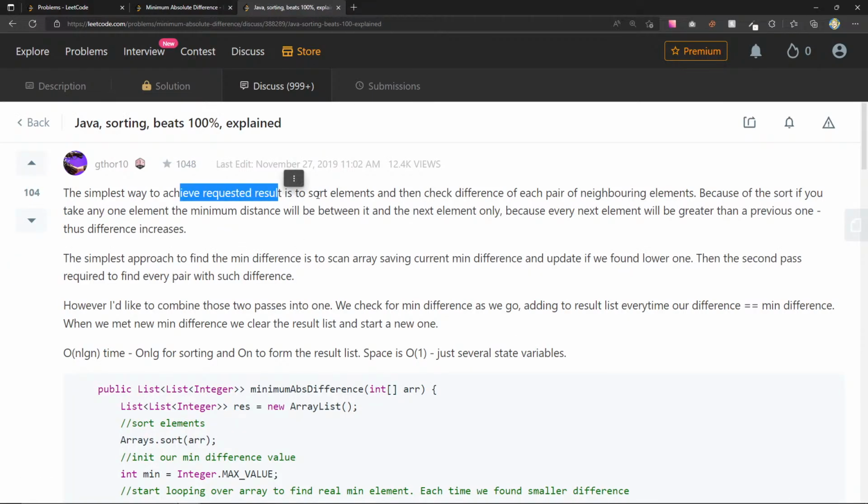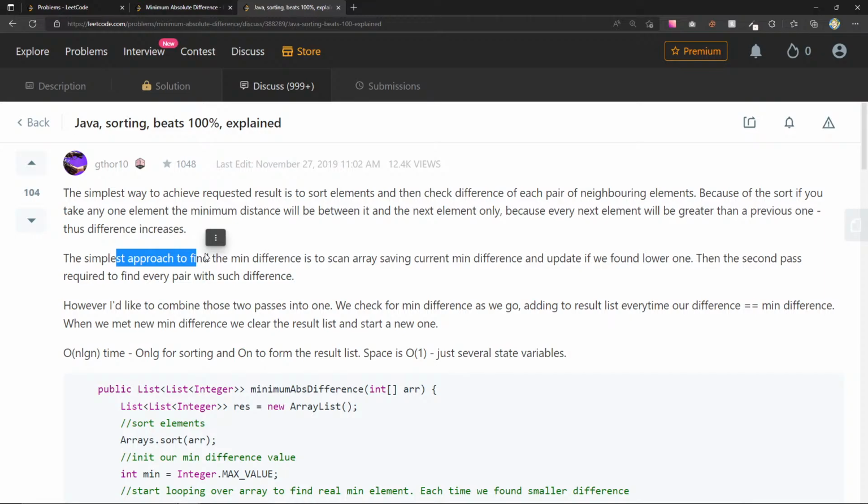The simplest way, sort elements and then check the difference of each pair of neighboring elements. Because of the sort, if you take any one element, the minimum distance will be between it and the next element only. Because every next element will be greater than a previous one. Thus the difference increases. The simplest approach to find the min difference is to scan the array, saving the current min difference and update it if we found a lower one.